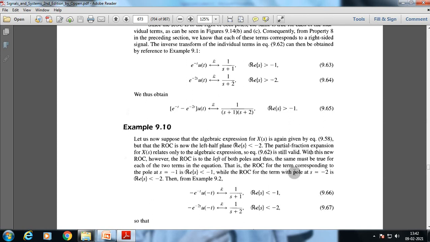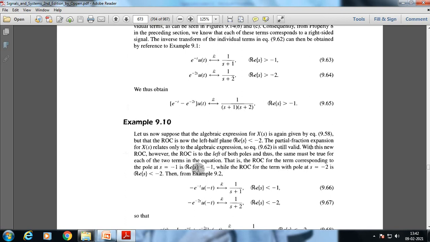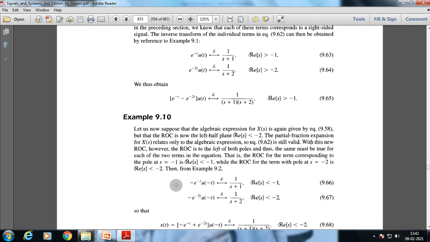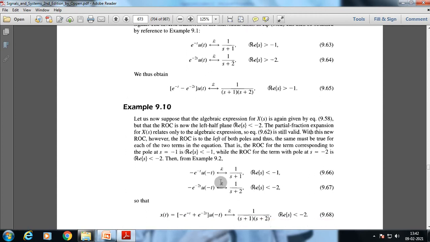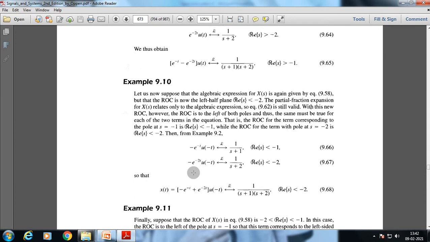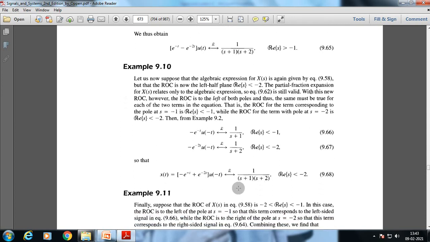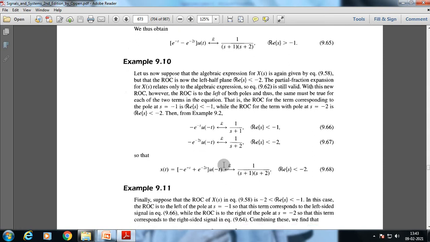That is, the ROC for the term corresponding to the pole at s = -1 is Re(s) < -1, while the ROC for the term with pole at s = -2 is Re(s) < -2. Then from example 9.2 we get -e^(-t)u(-t). Okay, the Laplace transform is 1/(s+1), this and this. So using that we get this, we can merge it and we get the same value. It's basically checking that the inverse Laplace transform really works or not.